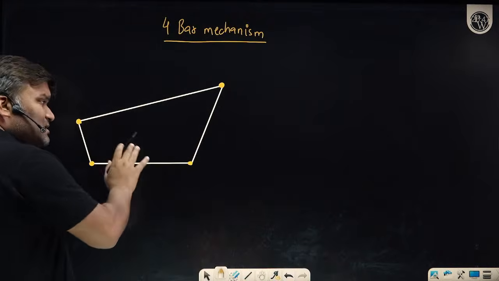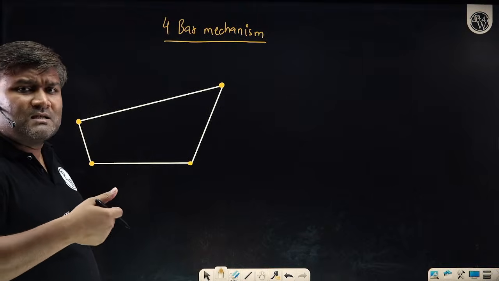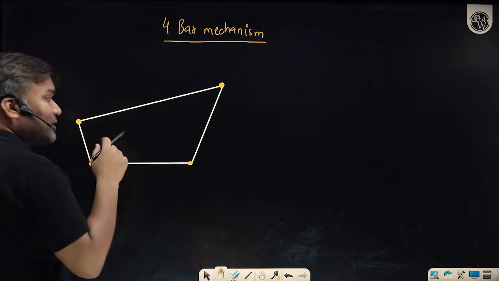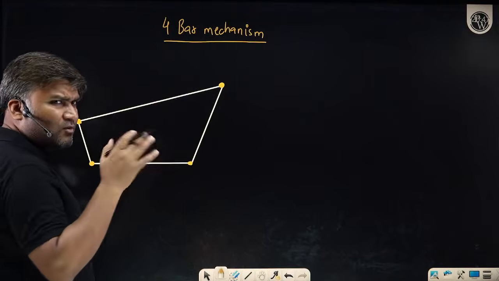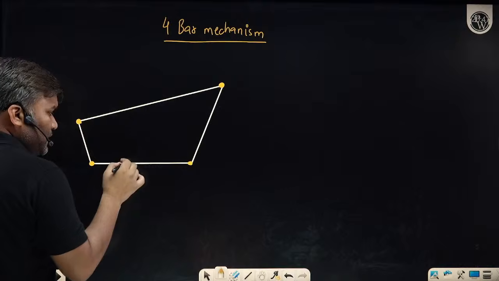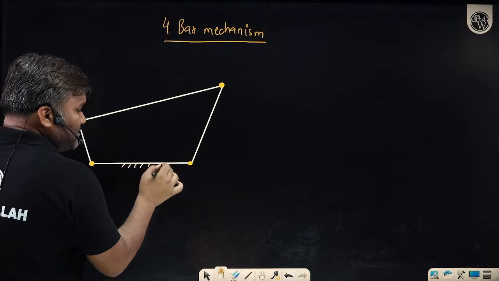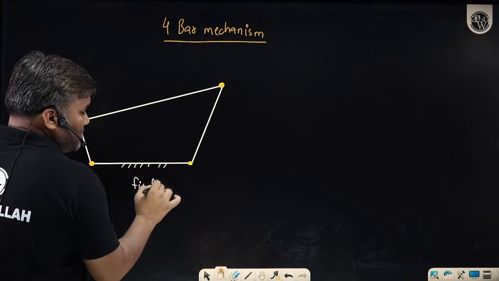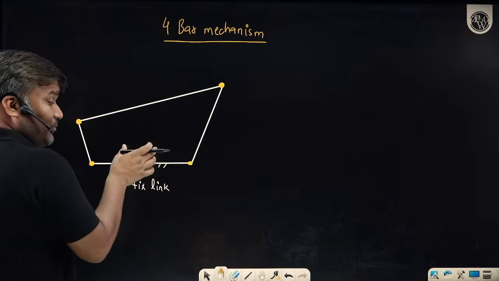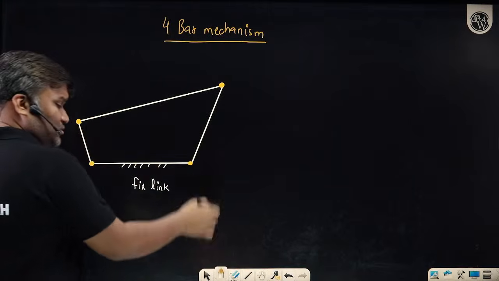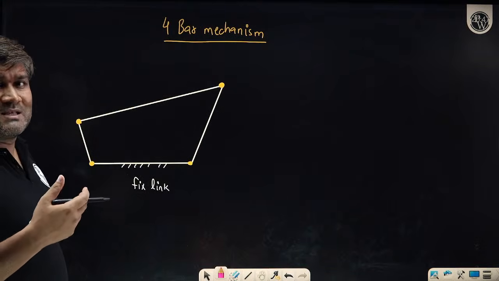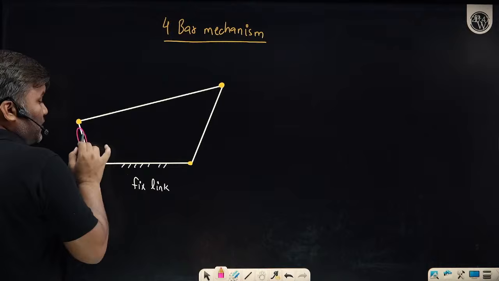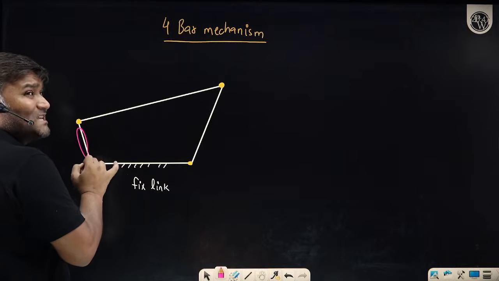Now in this chain, if you fix something, you will call it a mechanism, a 4-bar mechanism. Which link do you want to fix? You can fix this, this, this, or this. Any one link you can fix. Suppose I have fixed this link. So this is your fixed link. And adjacent to the fixed link, either this or this, you can give input. Why? Because providing input is easy on the link whose at least one end is fixed.